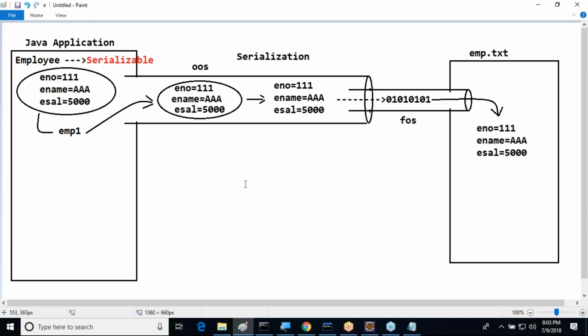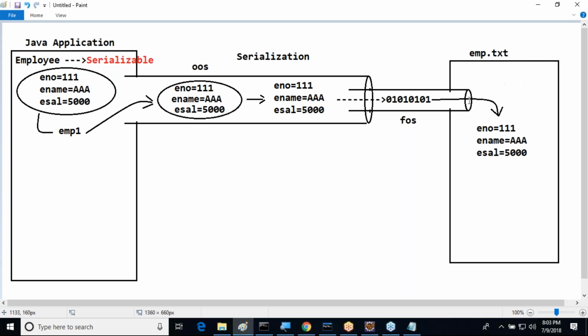What is the benefit of using this serialization? Here we are getting only data, in the form of binary. Instead of storing the data in the emp.txt file, send the data to the network. The network will carry the data to the remote machine. The remote machine will take the data, will again create an object, and will use the data for its requirements. Understand clearly what I am telling you.